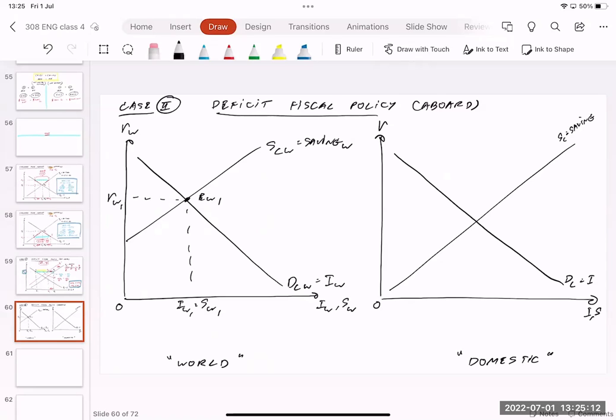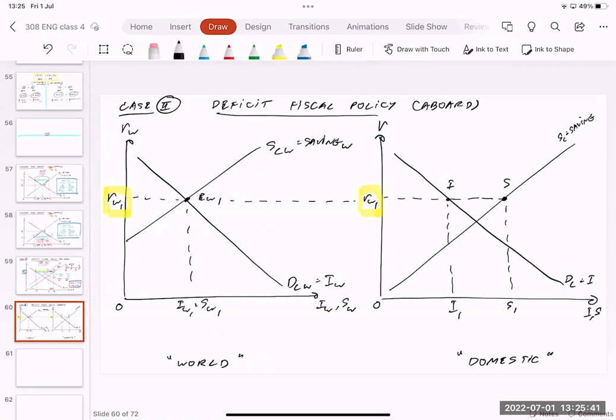Since we are in an open economy, we need to follow the real interest rate of the world. In this case, it's RW1, somewhere here. When we follow RW1, our country is going to have saving here, S1, and investment here, I1.